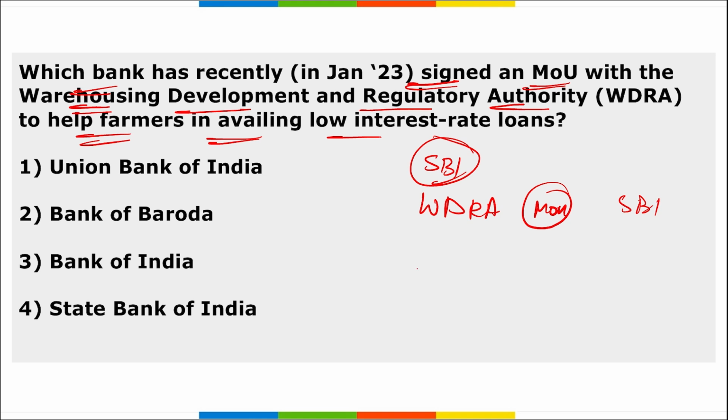Basically, this MOU was signed to promote awareness about the new loan product called Produce Marketing Loan, to fund against the electronic negotiable warehouse receipt. Here the processing fees will be nil and the interest rate provided to the farmers on the loan will be less. So the correct option here is State Bank of India.